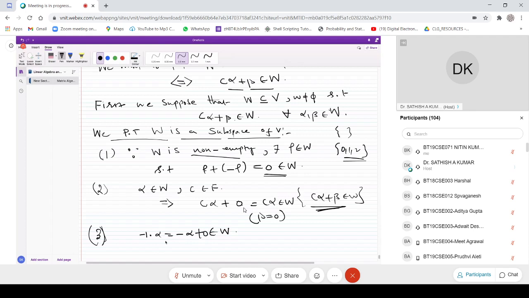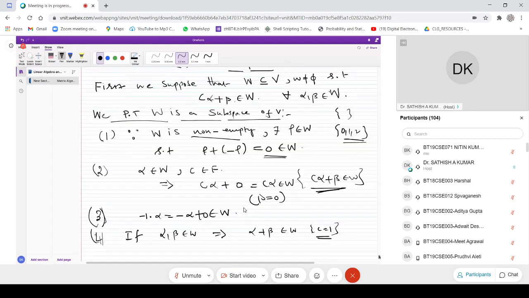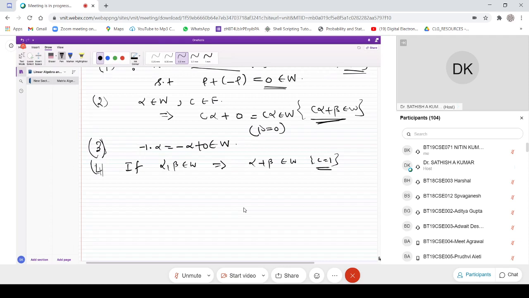So therefore, finally we can say that if alpha and beta are in W, then alpha plus beta is also in W. In this case, I am taking C equal to 1. So once again, it is straightforward. If I assume that C alpha plus beta is in W, it will satisfy all these four properties easily and quickly, by taking a scalar, because C is nothing but a scalar. You choose any scalar value, and that will satisfy all these properties. Which implies that one can easily say that W is a subspace of V.